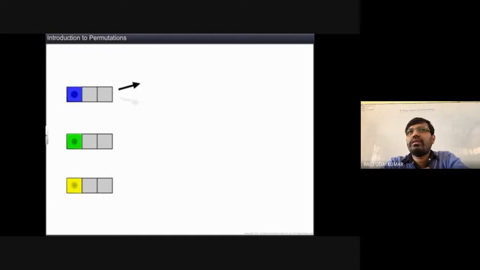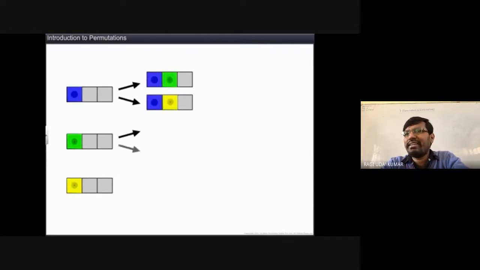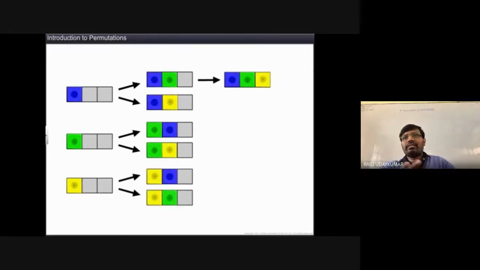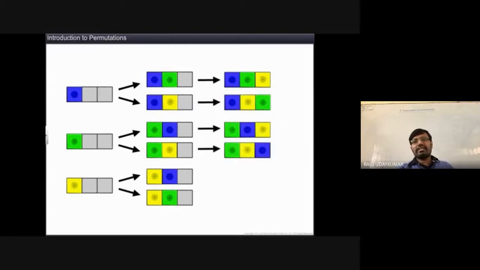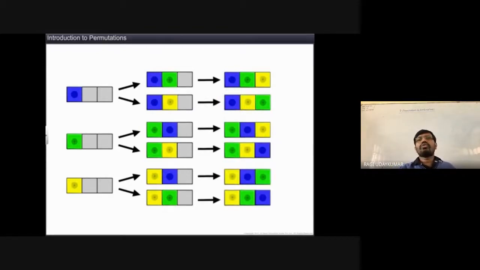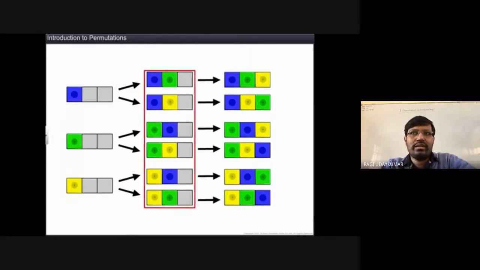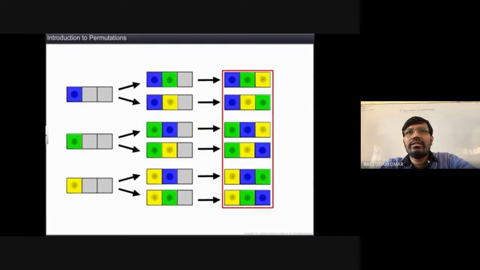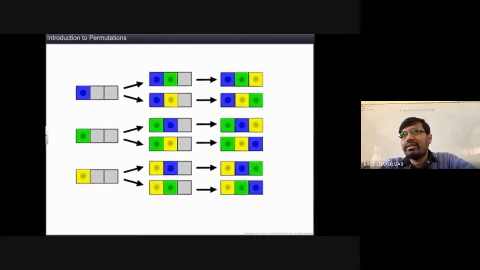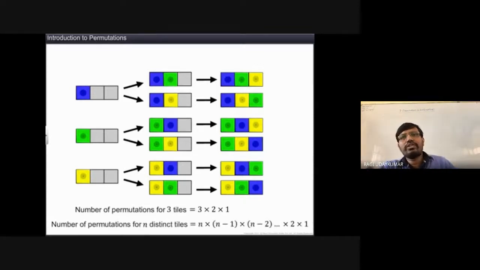So the first box can be filled in 3 different ways. The second box can be filled in 2 different ways, and the third box can be filled in only one way. So the total number of ways is 6 different ways. 3 into 2 into 1. 3 ways, 2 ways and 1 way. Each blank place can be filled in only one way. So the number of permutations of the 3 tiles is 3 into 2 into 1.